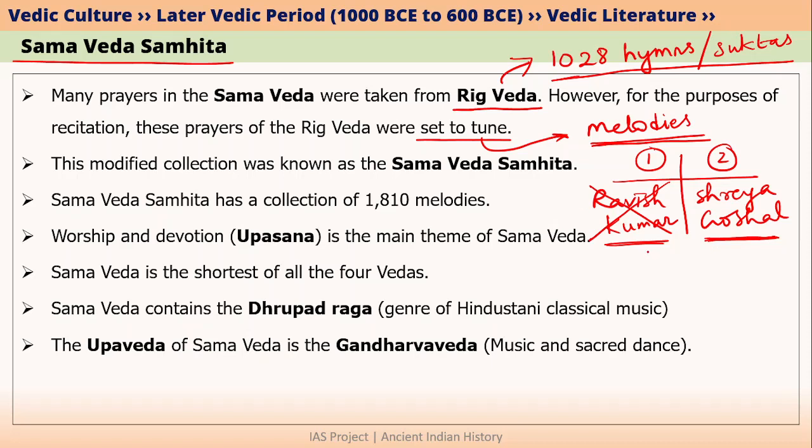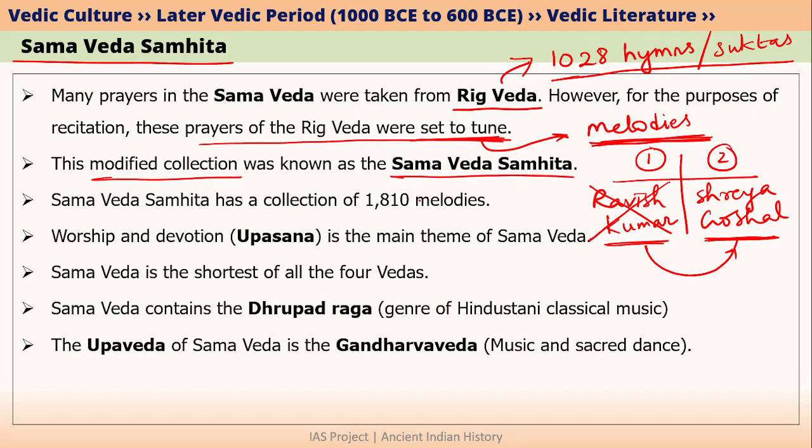Most of the prayers contained in Samaveda are actually taken from Rig Veda. However, in the Samaveda, these prayers were set to tune. That is why these prayers were made into melodies. And when the prayers of Rig Veda were set to tune and made into melodies, this became a modified collection. And this modified collection is called Samaveda Samhita.